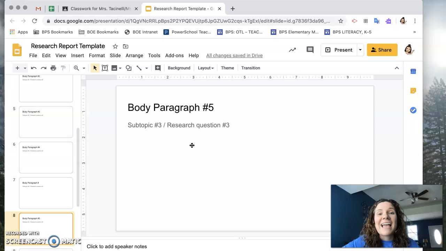You should be working on these every single day. So see new work for each paragraph each day. It's not save it all to the last moment. You're going to be doing it each day. And I don't want to see that you're leaving it to the last minute. Okay? So that's your research report for today.